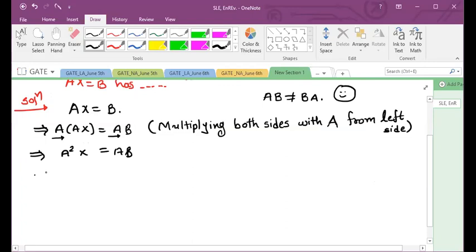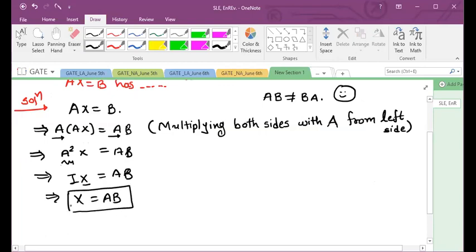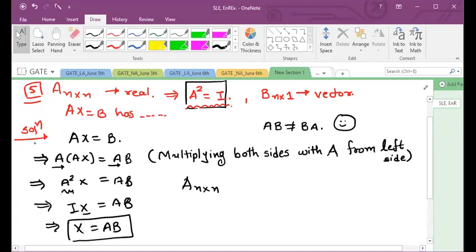So A square is I, into x is equal to A into B, and I is your identity matrix. If you multiply any matrix with the identity matrix, it is that matrix only. So your x will be equal to A into B. Now you know that A is your n by n matrix, it is given in the question, and B is your n by 1 vector, this is also given in the question, isn't it?